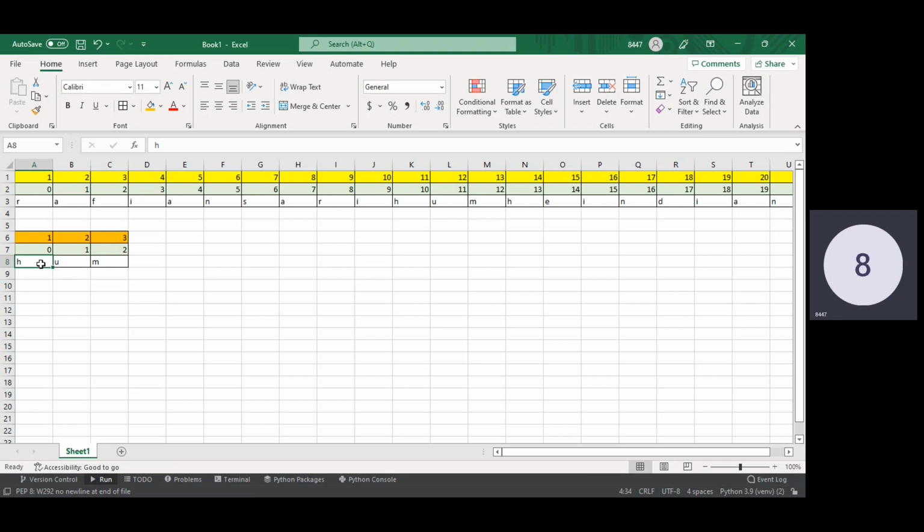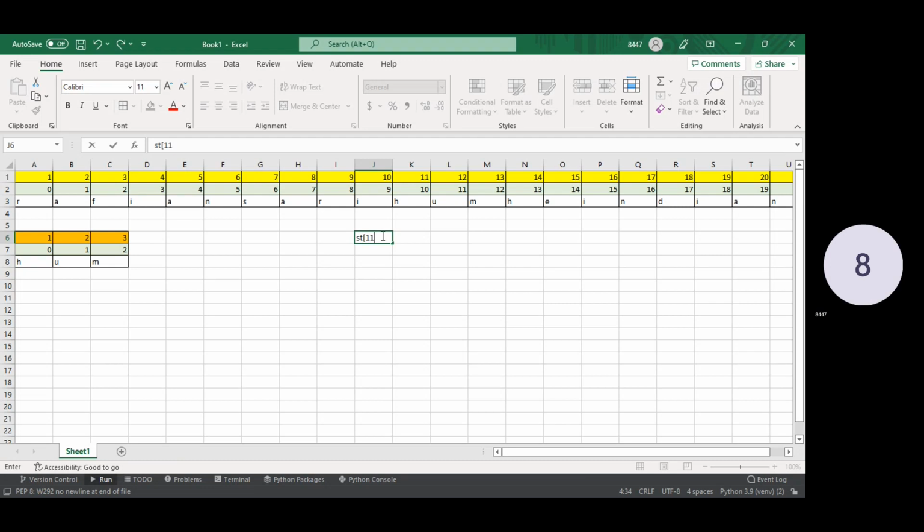First I will iterate over the index of this string, take the character by using that index and check it against the first character of the substring, and if the condition matches, then I will check what is the index. I will do the slicing like st, suppose this is the string st, slicing from the index of h, which is 11, colon